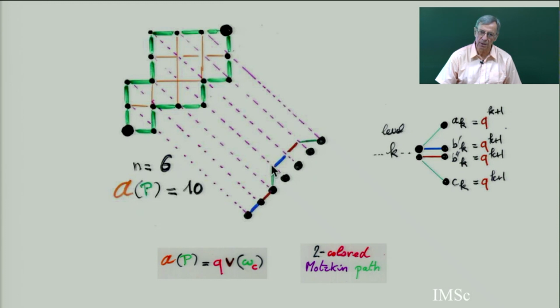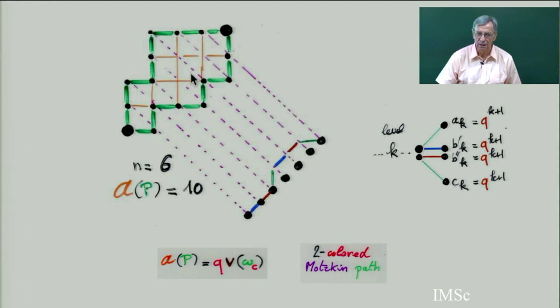When there is a north step, the width which was 1 here becomes 2. So the width of the slice is increasing by 1. When you go down, the width is decreasing by 1. And when you stay at the same level, there is a blue step and a red step. It's because the width is invariant, but there are 2 different ways to keep this width invariant. This one gives a blue step, and this one gives a red step.